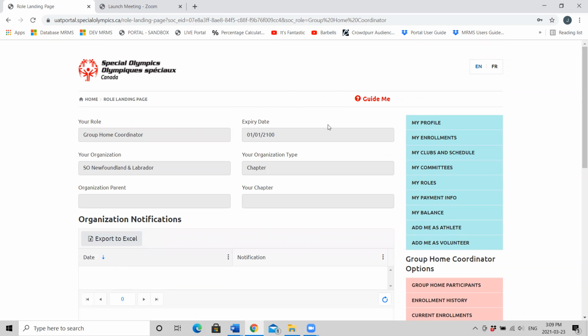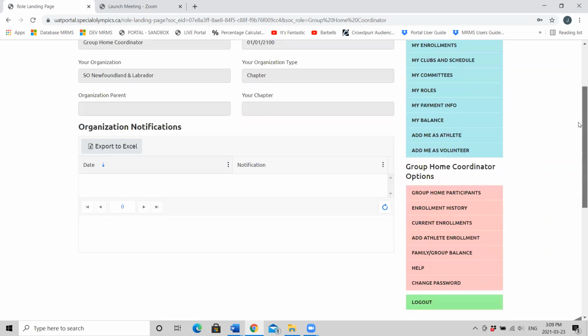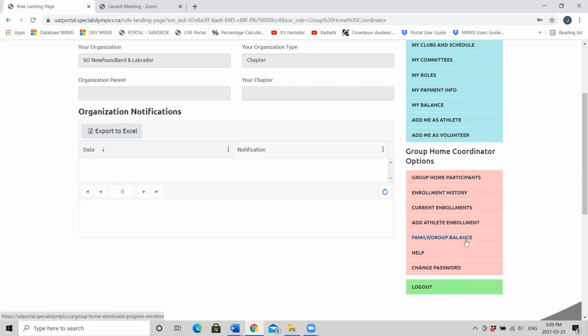You'll end up on the role landing page. What you'll see on the right-hand side is a blue menu. Underneath is a pink menu. The pink menu is all about the athletes you are trying to enroll. The blue menu is all about you. As we're registering an athlete today, scroll down to the pink menu and click Add Athlete Enrollment.